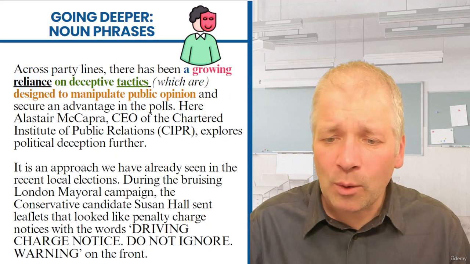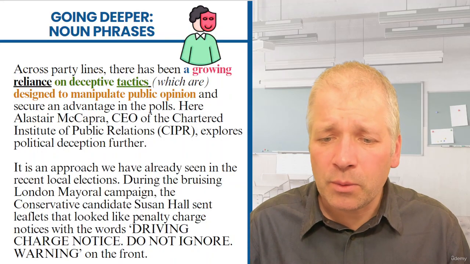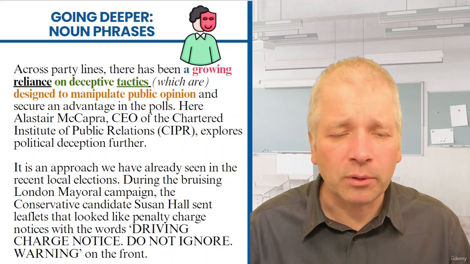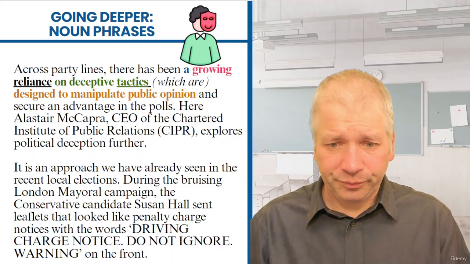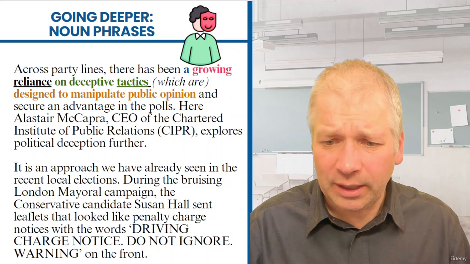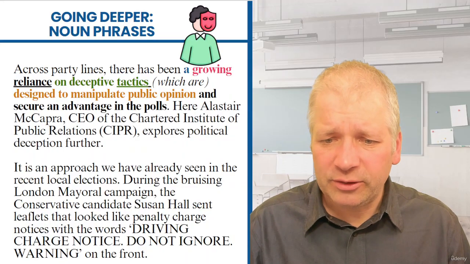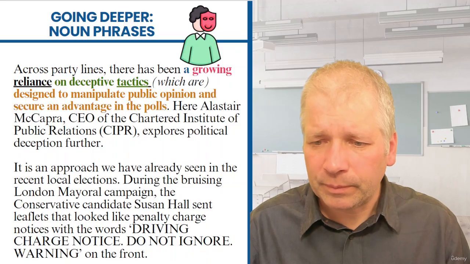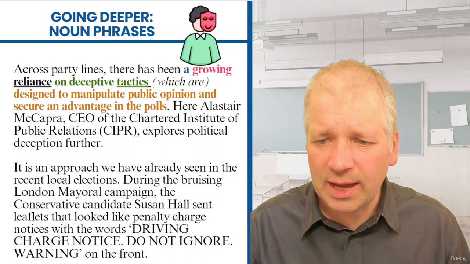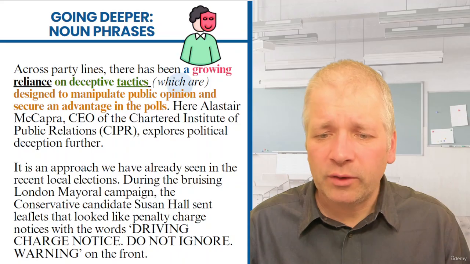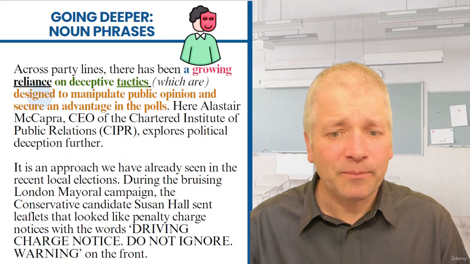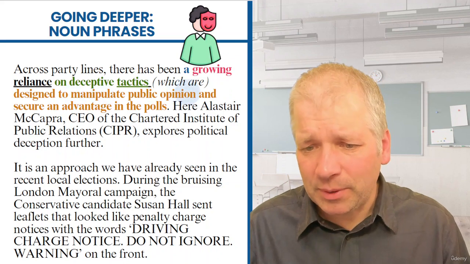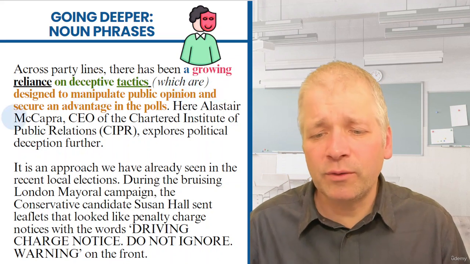Let's move on. Well, we have an "and" here. So what this means is we actually have a double, kind of like a double object here, designed to, let's put them all in the same colour. So deceptive tactics, which are designed, so that's the verb there, designed for what purpose? To manipulate public opinion and secure an advantage in the polls.